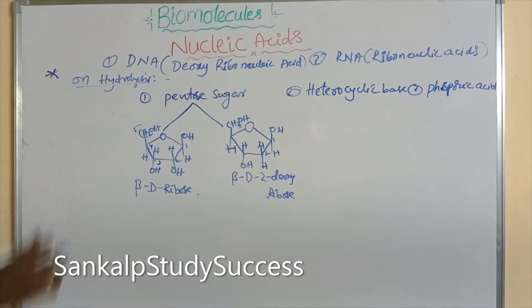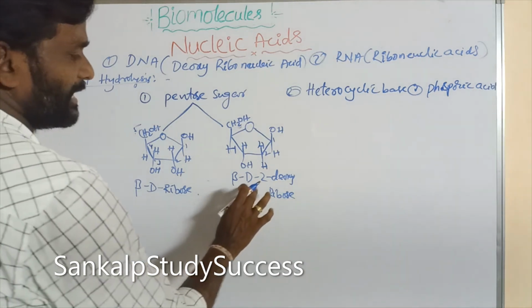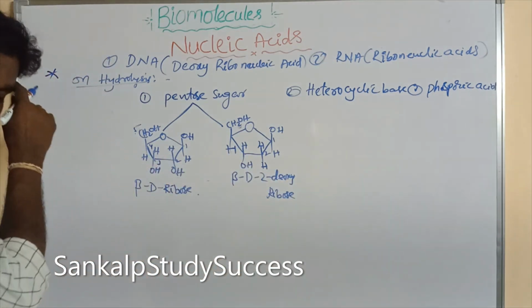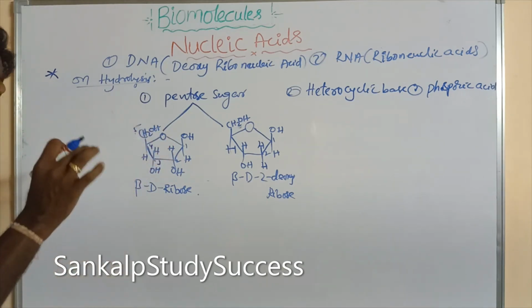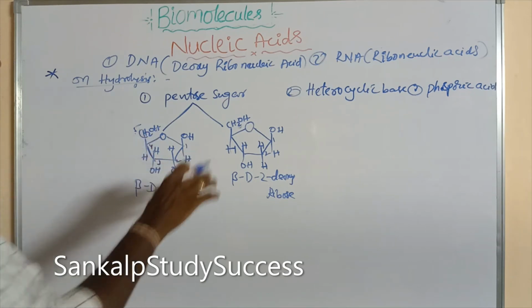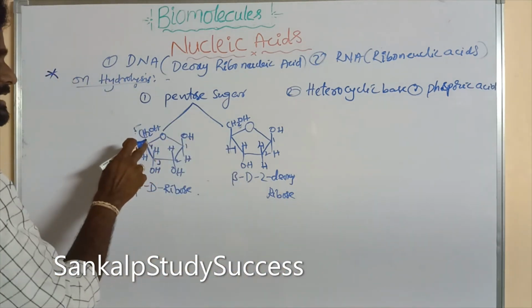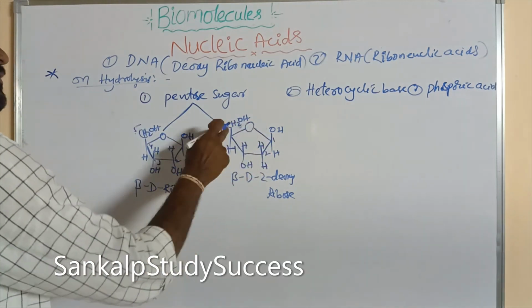So pentose sugars are of two types: beta D ribose and beta D 2-deoxyribose. These two are present in furanose form. Furanose form is a five-membered ring containing one oxygen and four carbon atoms.